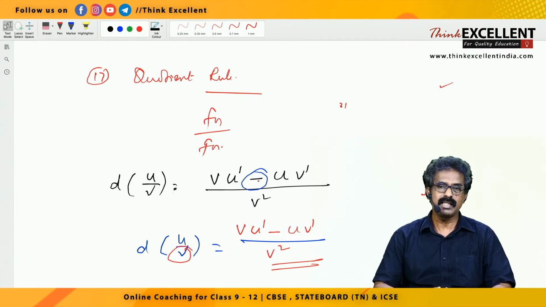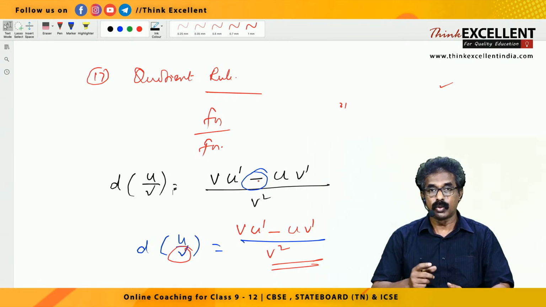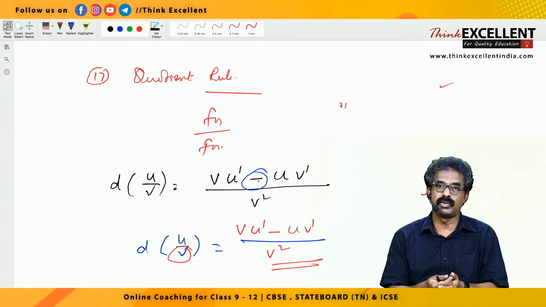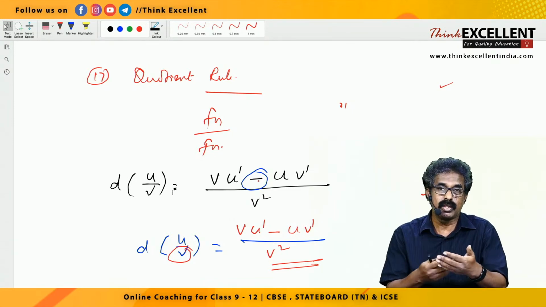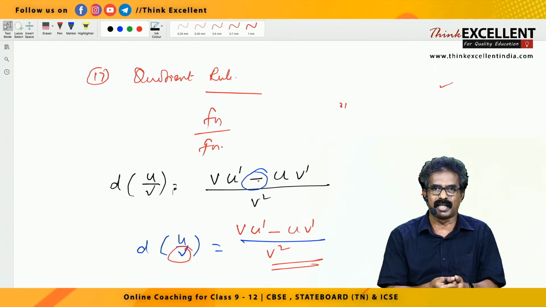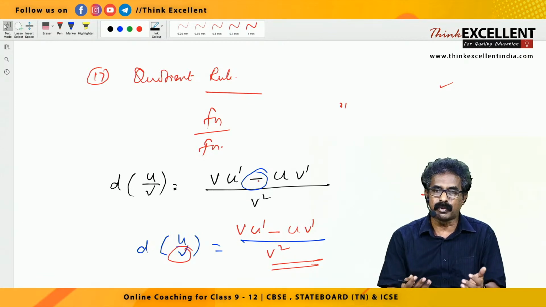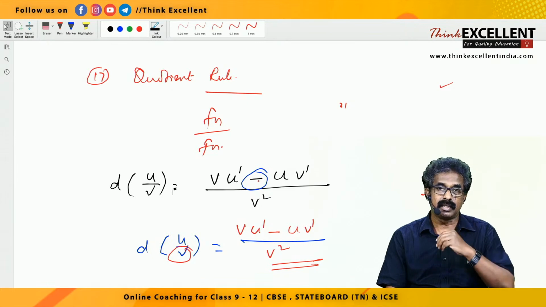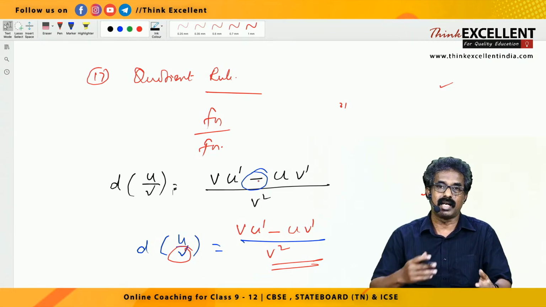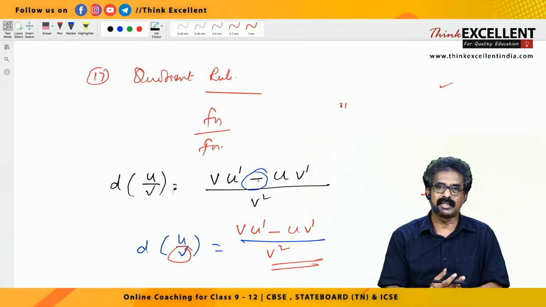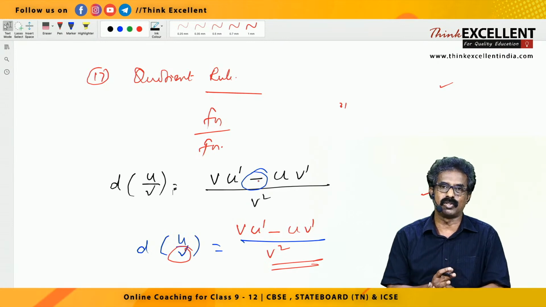Okay, so next class what I'm going to teach, we are going to do quotient rule. So this quotient rule, just to explain what is the rule only. So using that we are going to do sums. Some questions look like quotient rule, but we won't apply quotient rule. Direct simple methods are there. That I'll be teaching you in the next class. Then we study some very important differentiations: logarithmic differentiation, parametric form, implicit functions. All these I'm going to teach you in the next session. And in the third class, the advanced level, that is the higher order derivative, 2 times differentiation, 3 times differentiation, and the sums for your JEE examination, all these things will be in the third class.